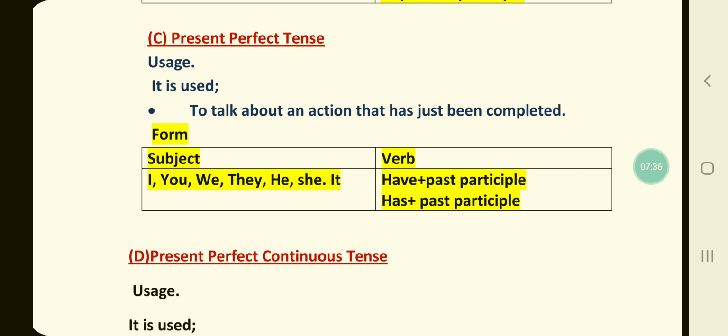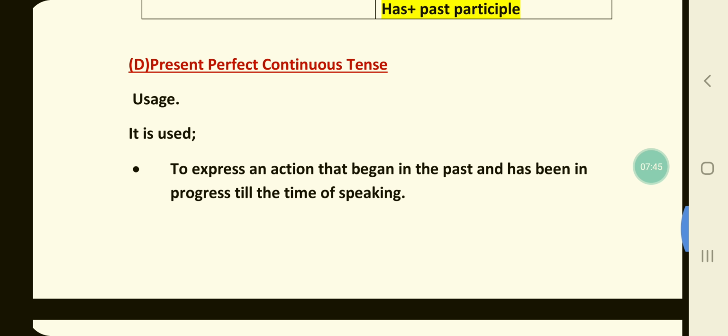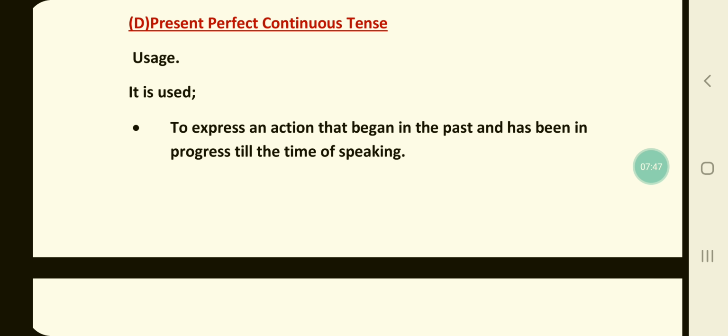Now moving on to the fourth form, that is present perfect continuous tense. Now children, the uses of present perfect continuous tense. As you can see on the screen, it is used to express an action that began in the past and has been in progress till the time of speaking. For example, it has been raining since morning. The farmers have been ploughing their fields since 8 o'clock. He has been working for the last 2 years.